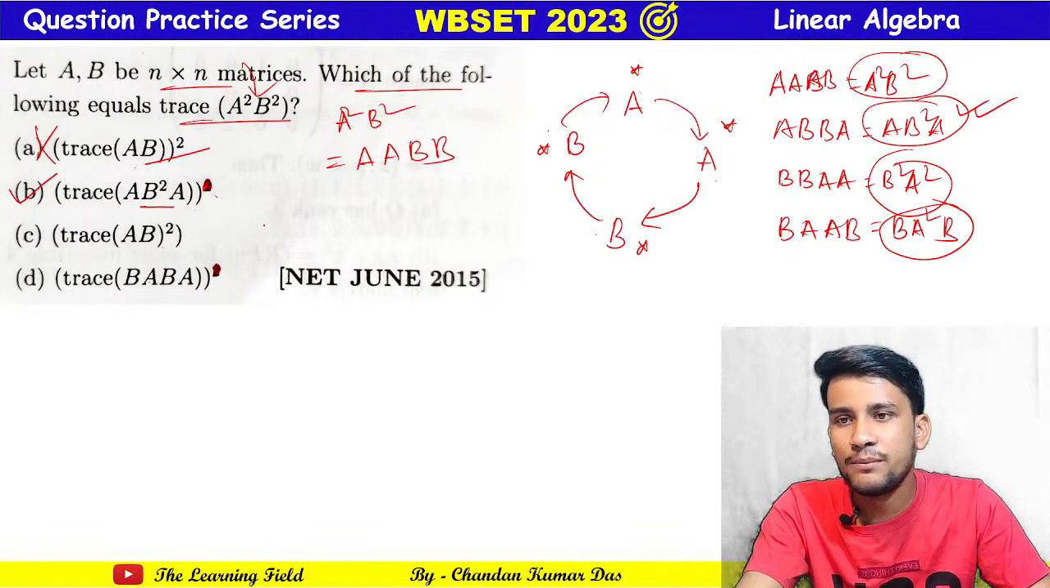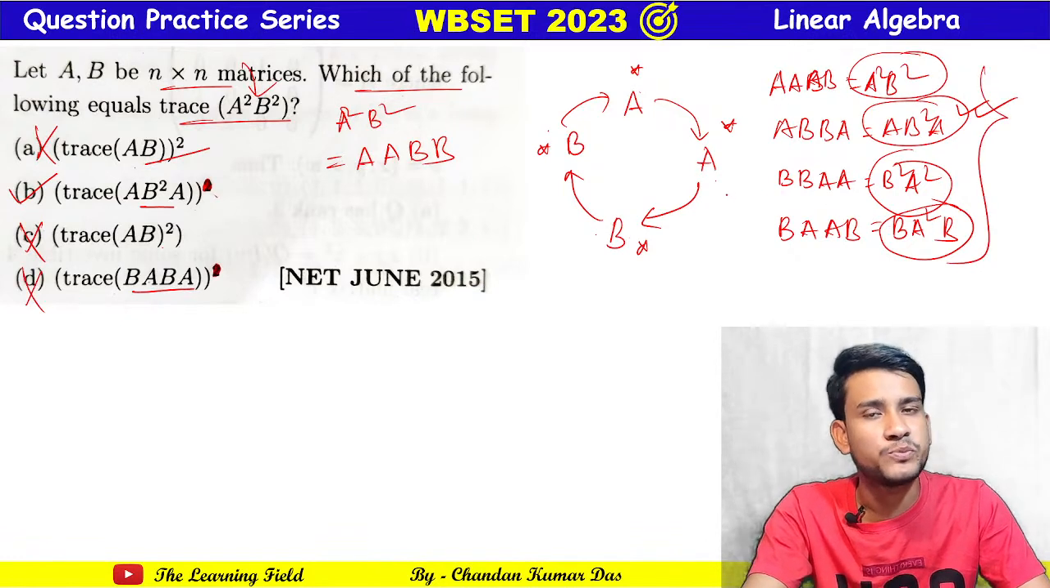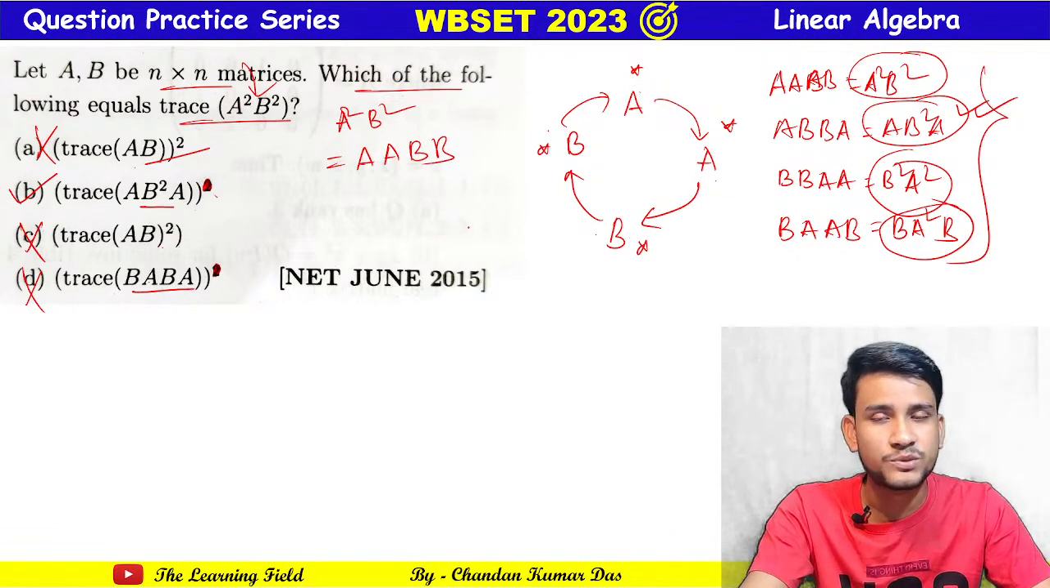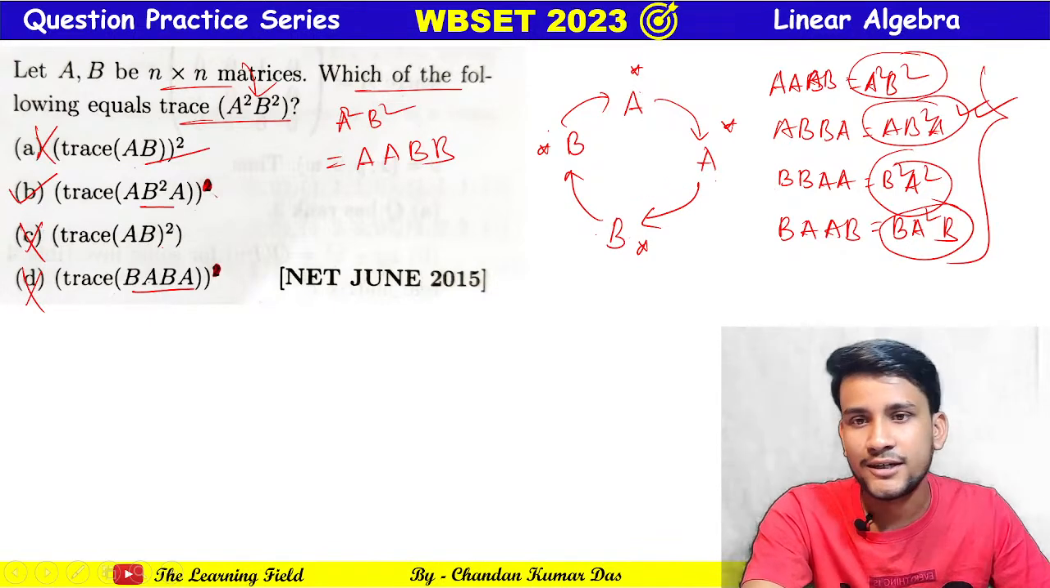Trace of AB whole square, no. A B whole square, no, this is not given. And BA, no, it is not given. So see, if any of these 4 options is given in the answer options, then one or more than one answer should be correct. Okay, any comment? No.